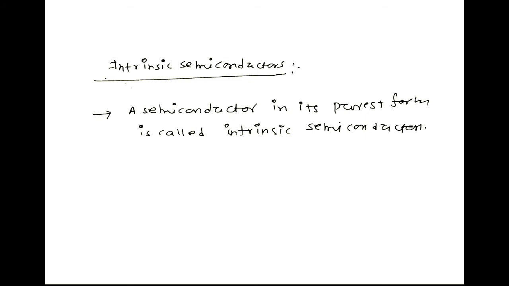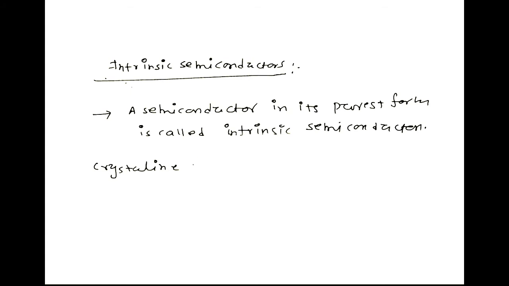Purest form here means the impurity content in an intrinsic semiconductor is very, very small. Generally, for achieving such a pure form, the semiconductor materials are carefully refined. To understand the conduction in an intrinsic semiconductor, we will study a particular structure of an intrinsic semiconductor called the crystalline structure.